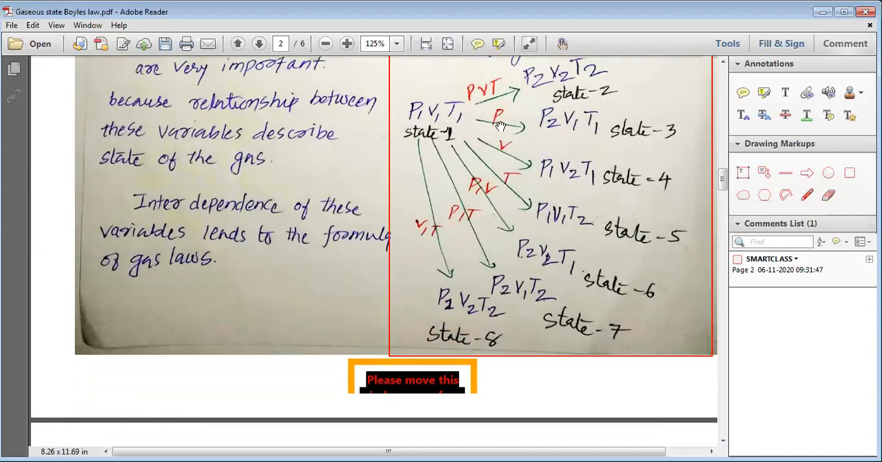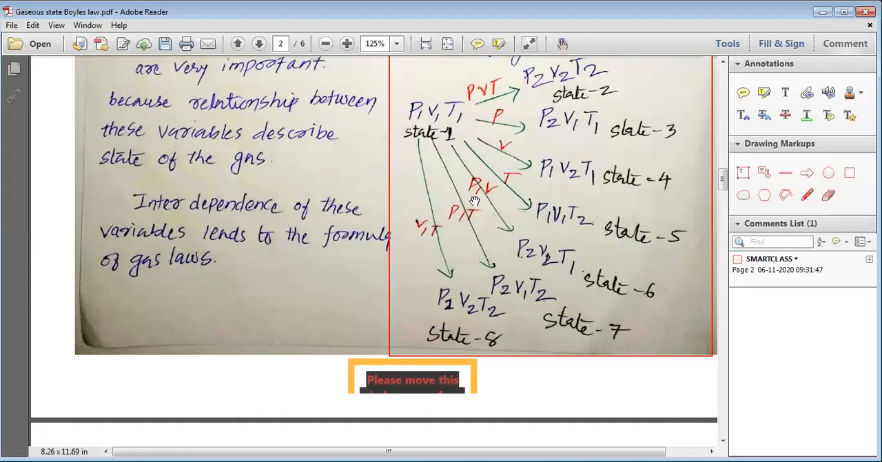Now suppose you change only pressure. So the new state number 3 is P2, V1, T1. If you change only volume, then the state number 4 is obtained, which is P1, V2, T1. When you change only the temperature, the state number 5 is obtained where P1, V1 and T2 are the state variables for this particular gas.